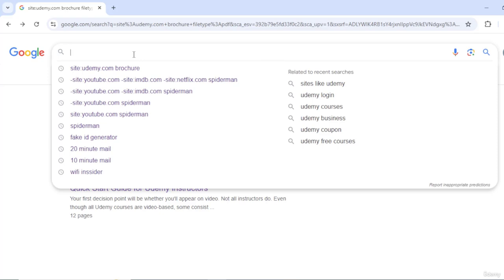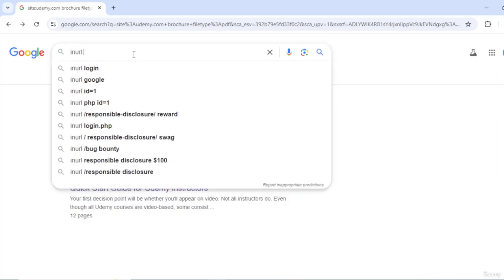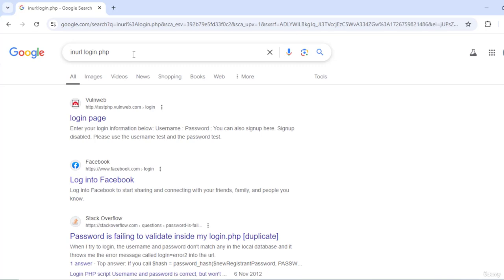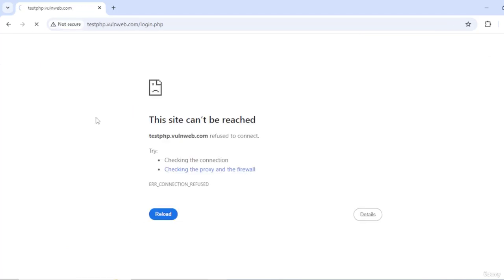Now, you can also try inurl colon, and this inurl command is fantastic. It allows you to see what is possible. For example, I'll just try login.php, and you will see that this command is allowing me to access vulnerable websites or any website that allows you to log in. As a hacker, you want to be able to log into websites, and this is showing you the login page of the website. This is a website that we are going to use in future for our hacking purposes.